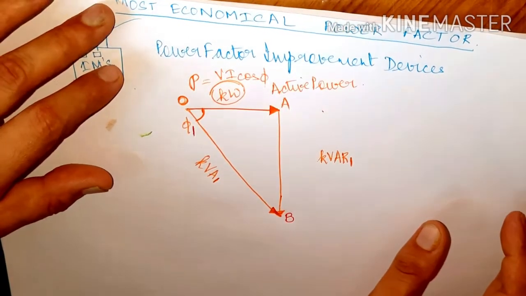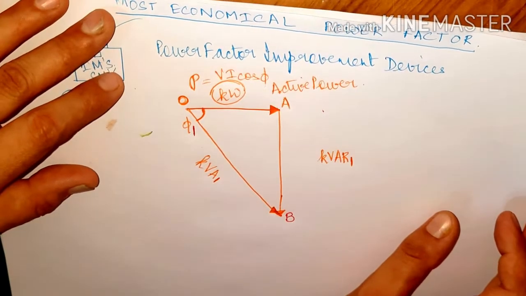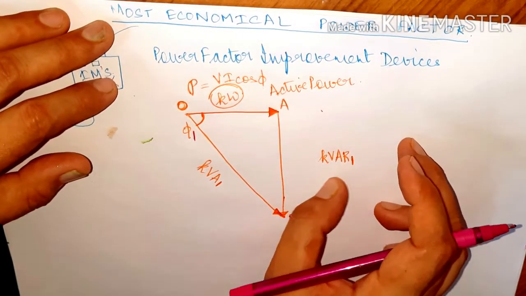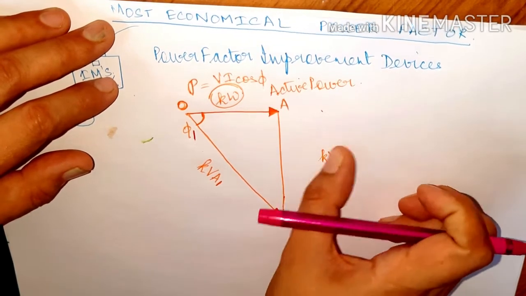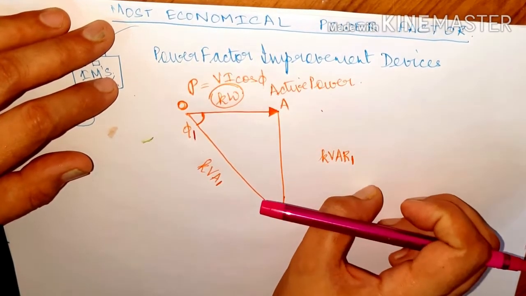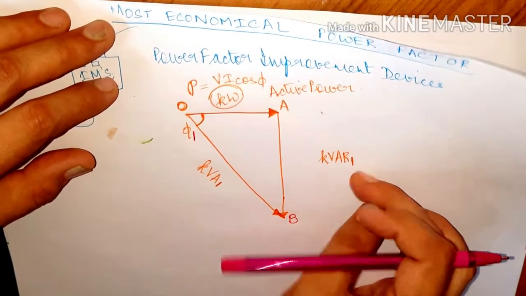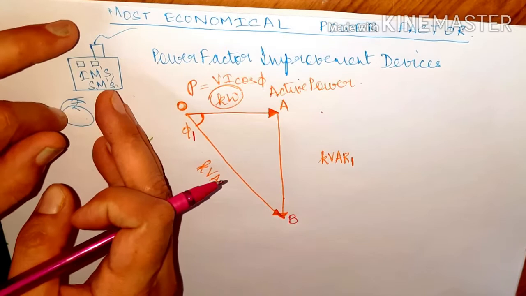what you realize is that because of those measures, a major amount of reactive power has been supplied to the load at the consumer end itself, and that is why the total requirement of reactive power from the supply end has basically reduced.